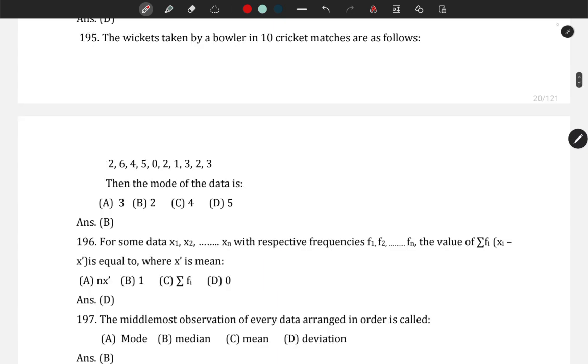Remember that. The wickets taken by a bowler in 10 cricket matches are as follows. In the first match, the bowler took 2 wickets. Second match, he took 6 wickets. Third match, 4 wickets, and so on. As we can see here, the maximum number of times he took 2 wickets. So 2 is repeated maximum times. The mode of this data has to be 2.